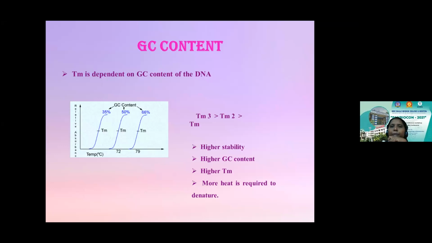The strength of the primer depends upon the GC content in it. So you should have an ideal GC content for the primer to be highly stable. The higher the GC content, the higher the stability and temperature, so more heat is required to denature. That is why the initial denaturation happens at a very high temperature of 98 degrees Celsius, followed by denaturation at 95 degrees Celsius.